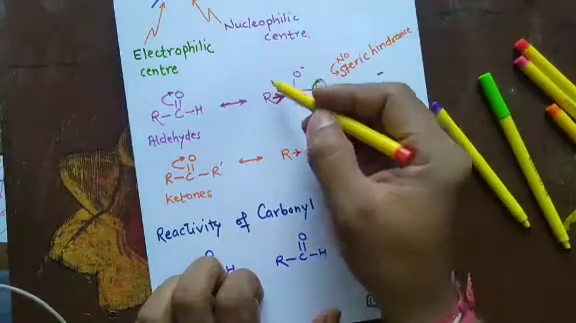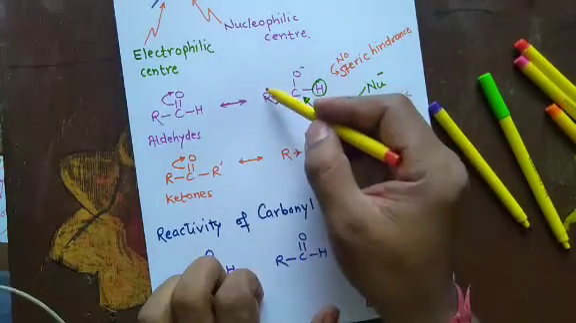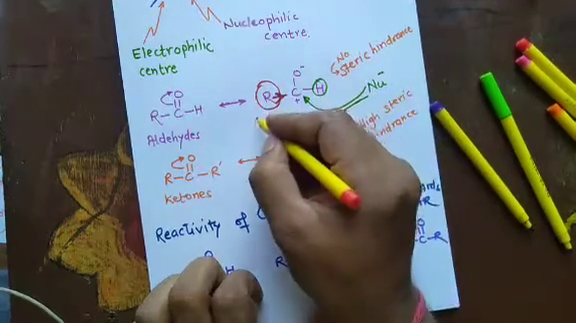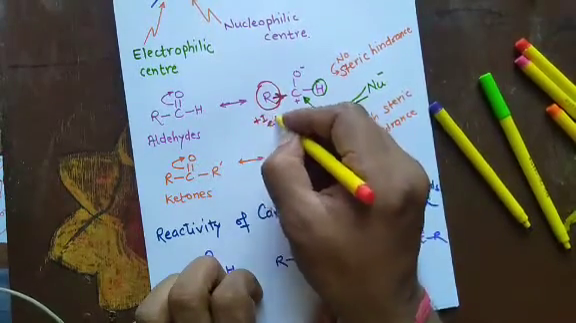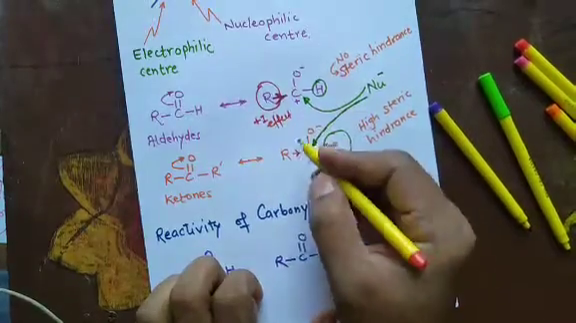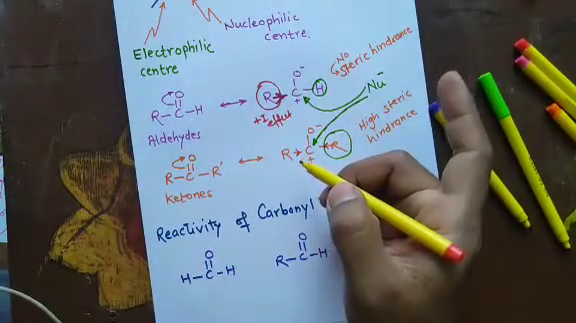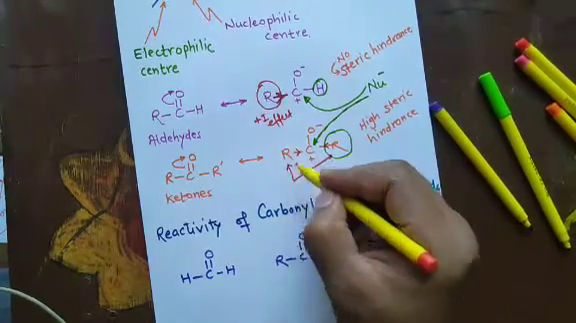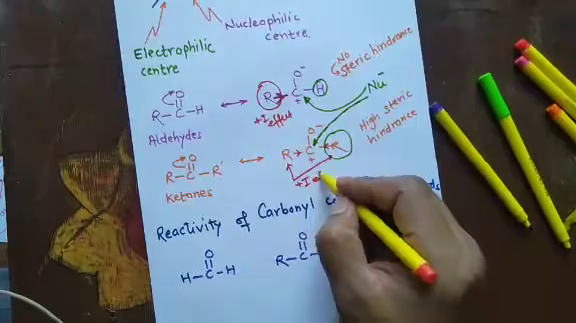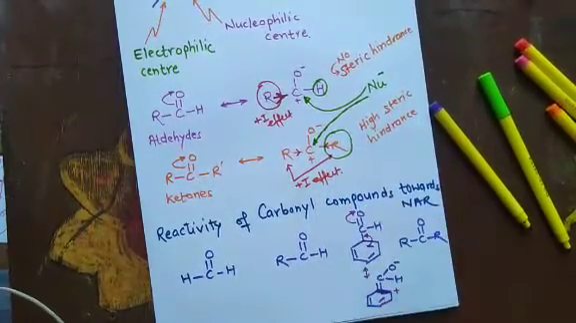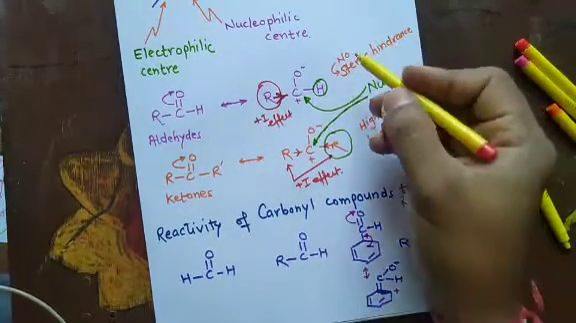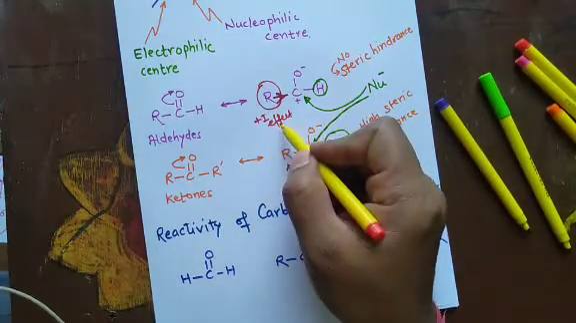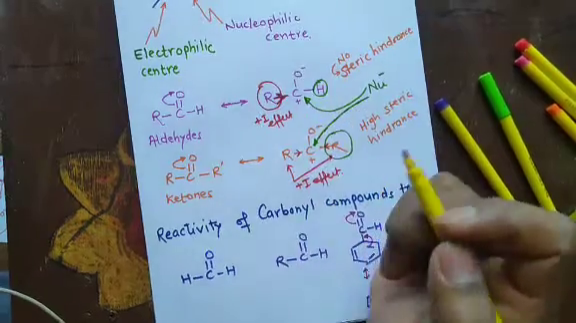In simpler words, in aldehydes there is only one electron donating group. This is an electron donating group, plus I effect. Only one plus I effect from one electron donating group. In ketones, you have two plus I groups. So because of less steric hindrance and less plus I effect, aldehydes are more reactive.